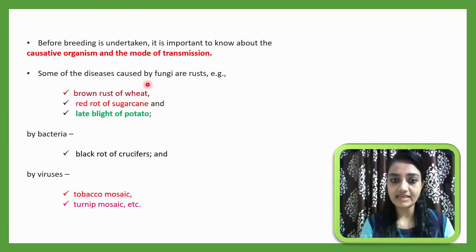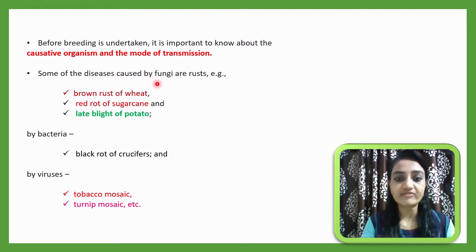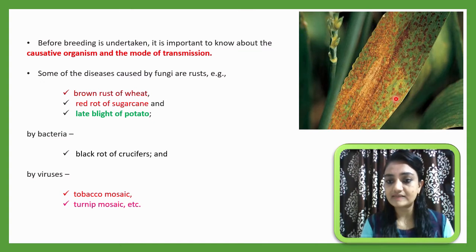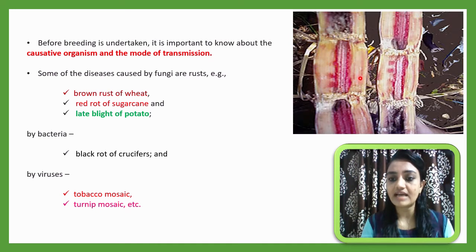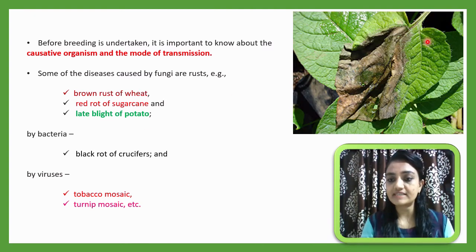Before breeding is undertaken, it is important to know about the causative agent, meaning the causative organism or pathogen, and the mode of transmission, so that we can do successful plant breeding. Some diseases caused by fungi are rusts, for example the brown rust of wheat, which you can see here on the wheat leaves. Then red rot of sugarcane, you can see in the picture. And then late blight of potato, where the leaf of the potato plant shows late blight symptoms. These are caused by fungi.